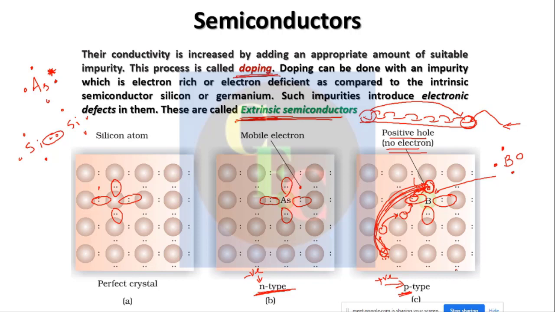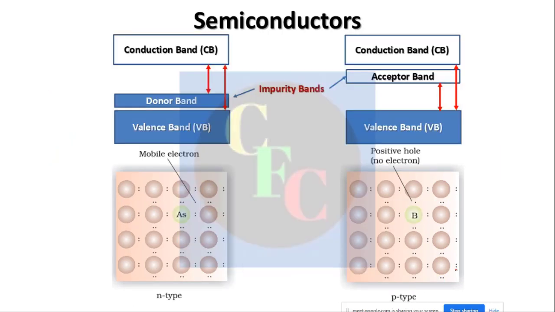Now let us see how this doping actually works. Why does it help in conduction of electricity at lower temperature? See, we have two diagrams here. One is for N-type, one is for P-type. Let us discuss the N-type first.